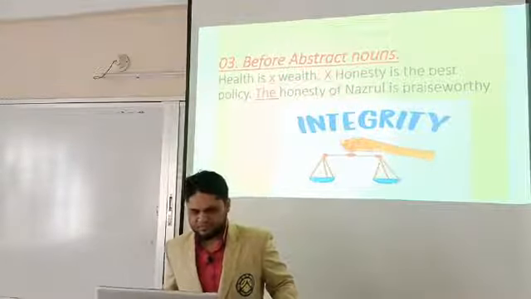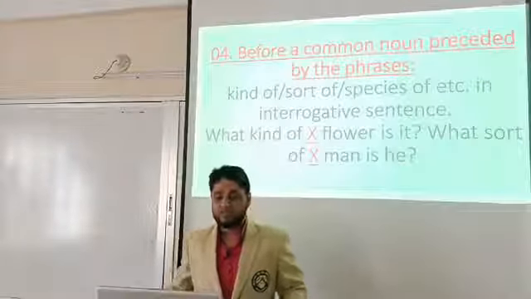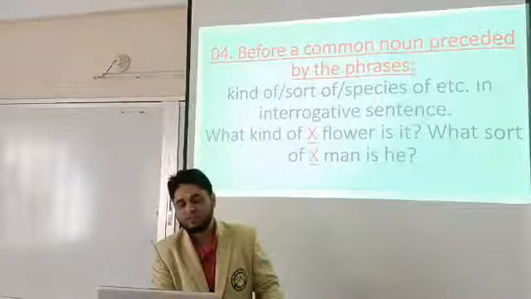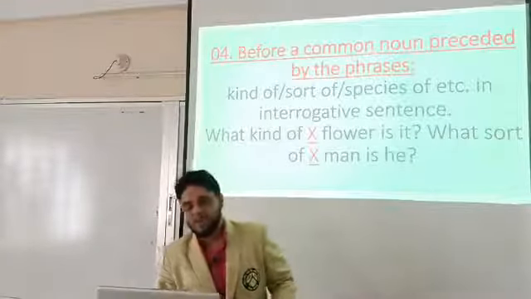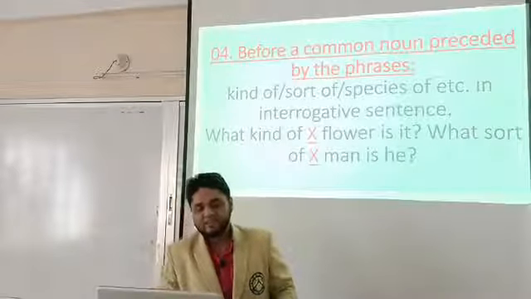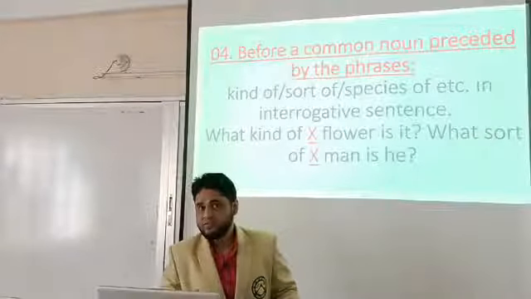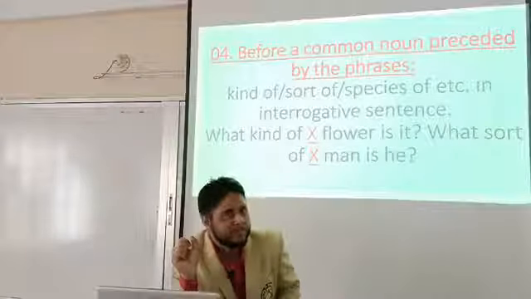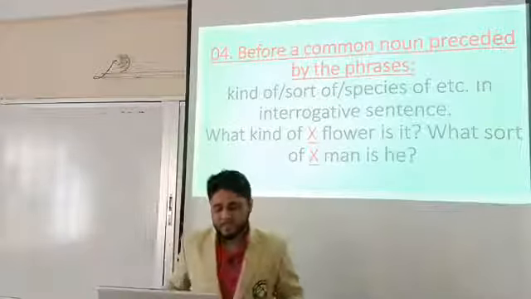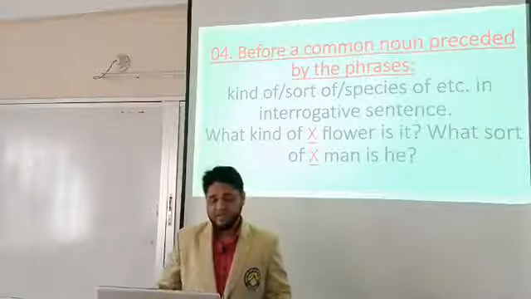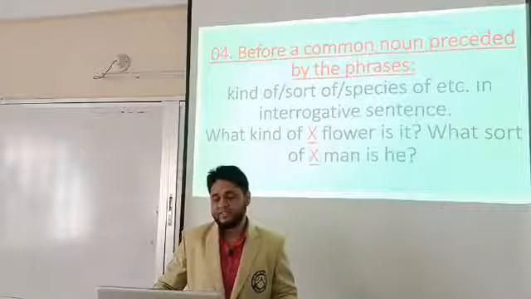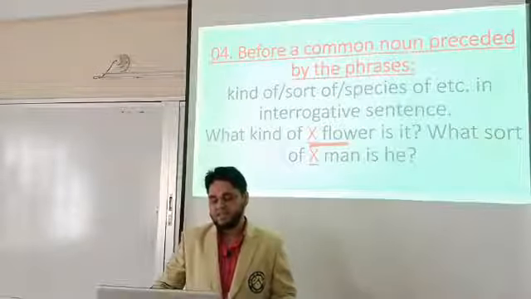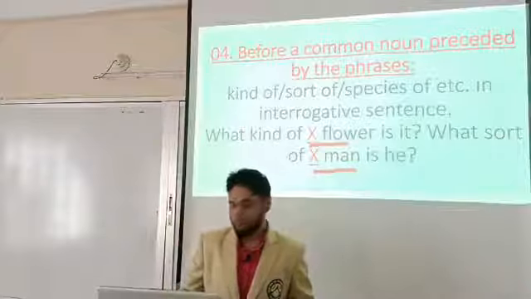Dear students, the number 4 rule is before a common noun preceded by phrases like kind of, sort of, species of, etc. If you find such phrases, you don't use any article if they appear in an interrogative sentence. So what's the example? Here the example is, what kind of flower is it? We shouldn't use any article before flower. And, what sort of man is he? Here we have used cross before man.